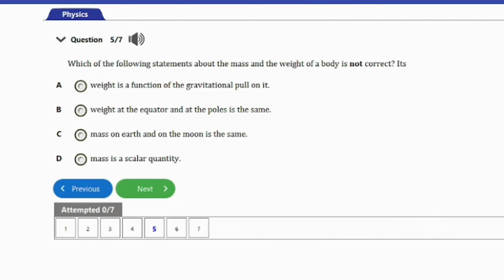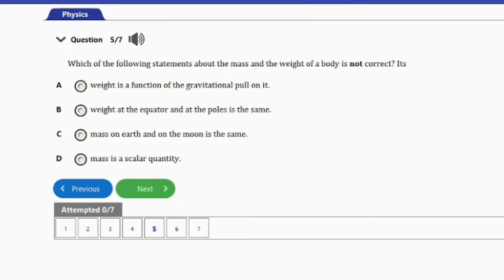Our next question here is question number 5. It says, which of the following statements about the mass and weight of a body is not correct? It's A, weight is a function of the gravitational pull on it. B, weight at the equator and at the poles is the same. C, mass on Earth and on the moon is the same. And D, mass is a scalar quantity. The answer to this question is option B, which says weight at the equator and at the poles are the same.